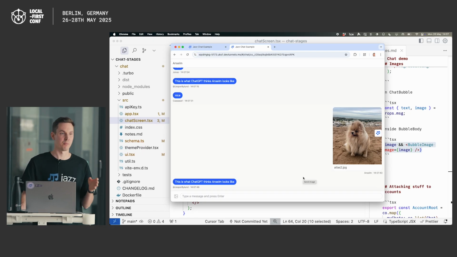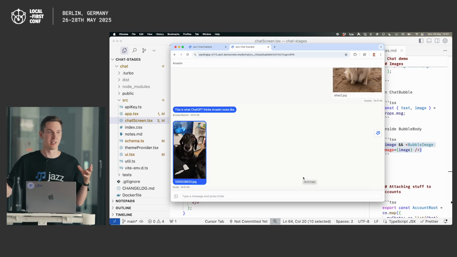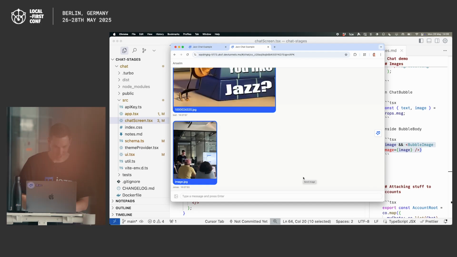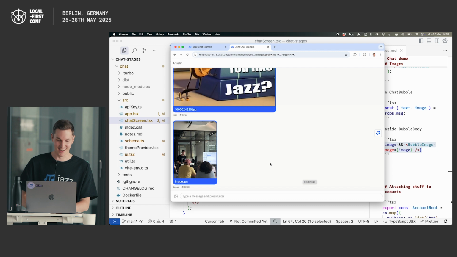Isn't it refreshing if your problem isn't, oh, what went wrong between these 10 systems? No, I just forgot to put the button on click handler, right? There we go. That's already much better.